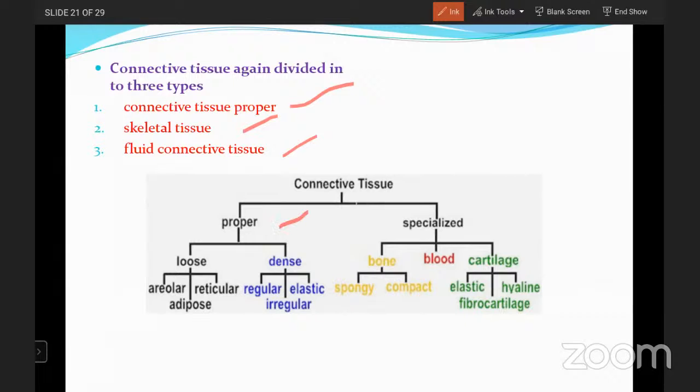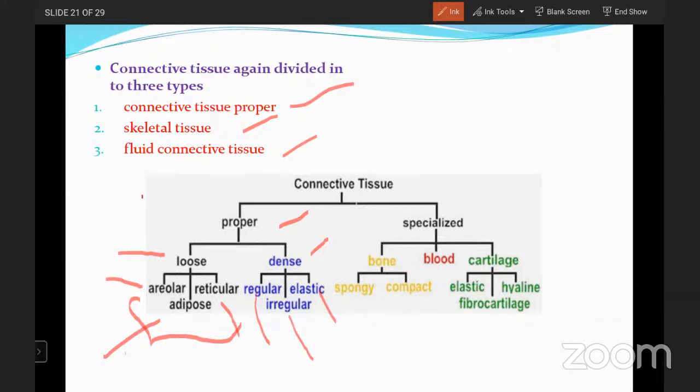The connective tissue proper is again divided into two types: loose connective tissue and dense connective tissue. Loose connective tissue is again divided into three types: areolar, adipose, and reticular. And dense connective tissue is also divided into three types: regular, irregular, and elastic.